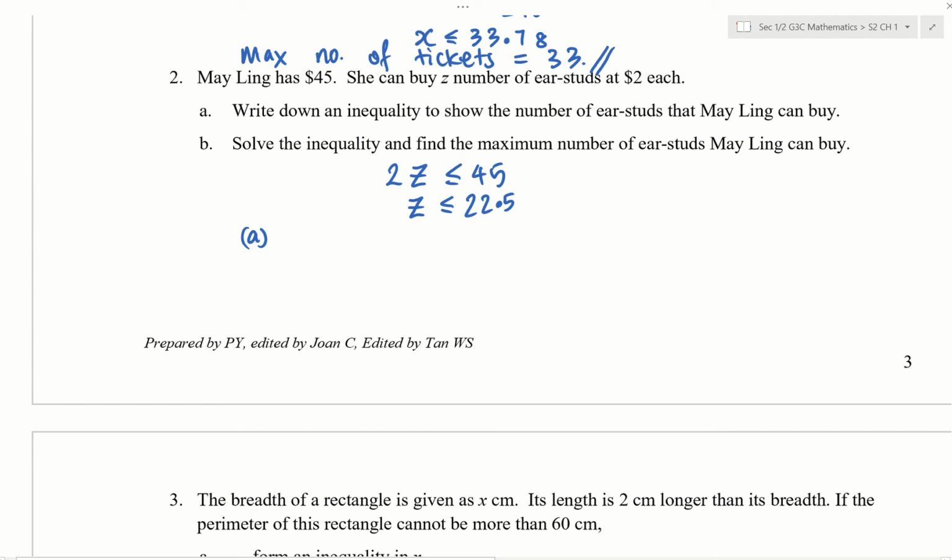Part A. This is the answer for part A. Okay, then for part B, solve the inequality. Sorry, this is part A. Write the inequality. They didn't say solve. Okay, so write inequality, as simple as that. So part B, they say solve. Solve the inequality, find the maximum number. So the max number she can buy is 22.